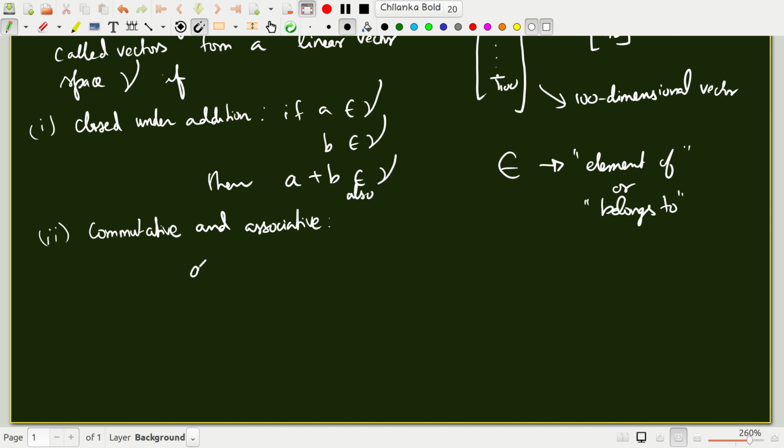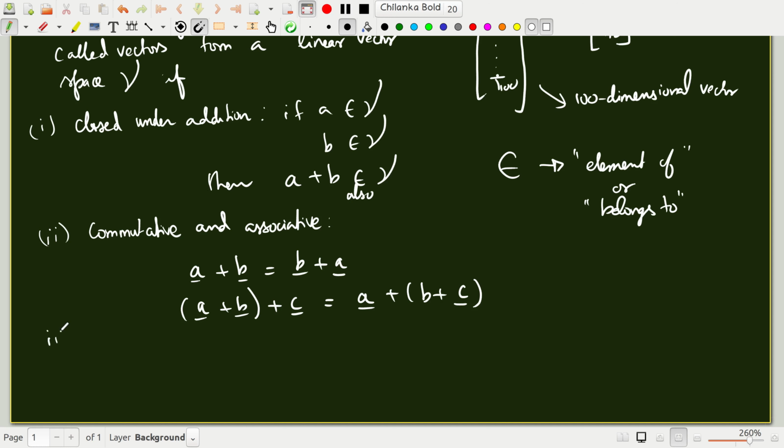What does this mean? Commutative means A plus B is B plus A. Associative means (A plus B) plus C is equal to A plus (B plus C). These are somewhat commonsensical when you think about normal numbers, but these axioms are also generalized for vectors as well.